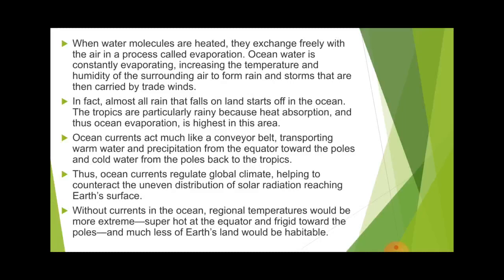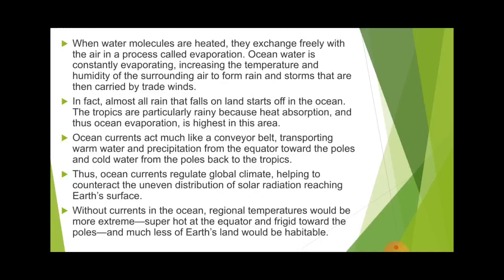If there is no movement of the warm current or the cold current, what will happen? The areas which have the warm current will remain warm throughout the whole year, and the areas which have the cold current will remain cold throughout the whole year, and that creates the extreme climate of that particular area. So the ocean currents are there to help regulate the climate.